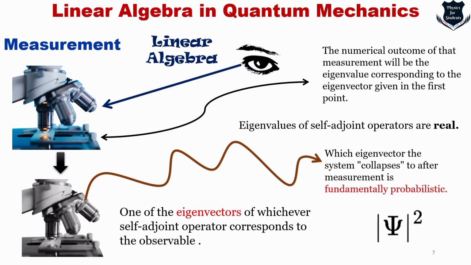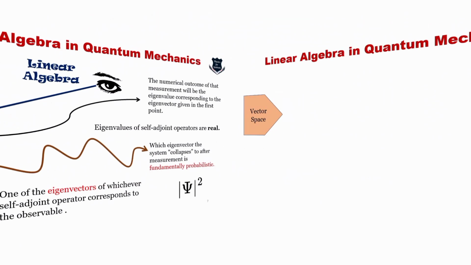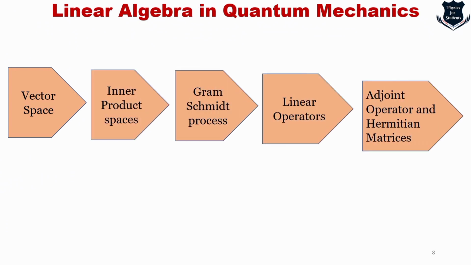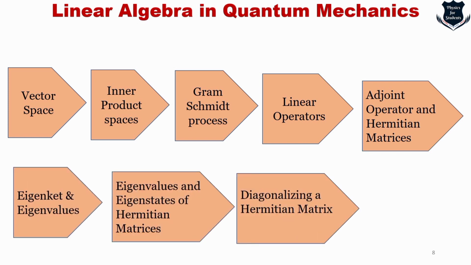Before studying quantum physics, you should know why linear algebra is important. We get vector spaces and inner product, then the Gram-Schmidt process, linear operators, adjoint operators, Hermitian operators, eigenkets, eigenvalues, diagonalizing a Hermitian matrix. All these are required in quantum physics, and these are heavily dependent on linear algebra.